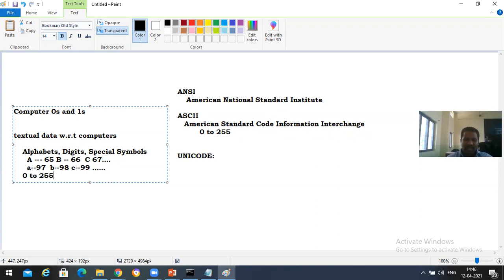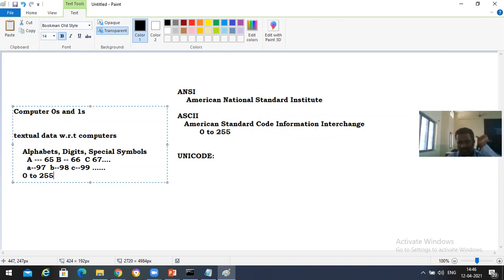0 to 255. In that 0 to 255, 65 is nothing but capital A, and 66 is nothing but capital B. Why have they given it like this? Suppose you enter capital A on the keyboard; internally it is not going to be considered as A. If I type A here, I get A on the screen, but internally, that A is converted in the form of ASCII, and that ASCII is converted into zeros and ones, processed, generating output.